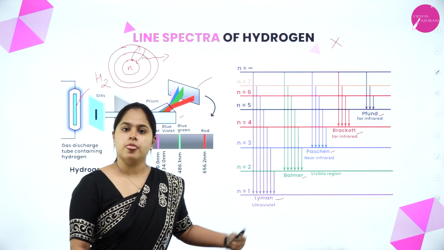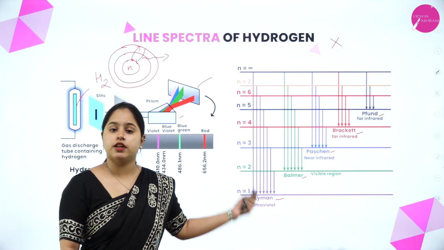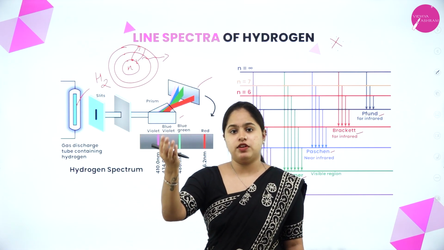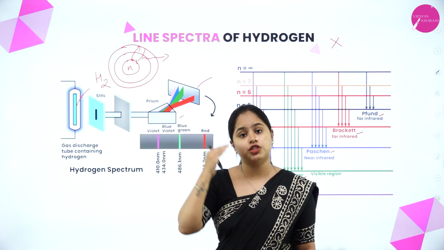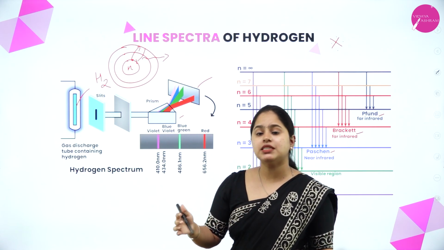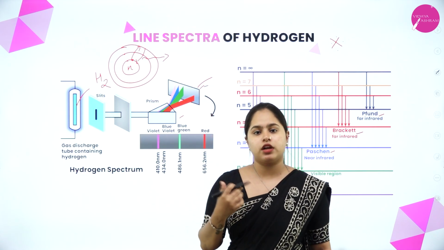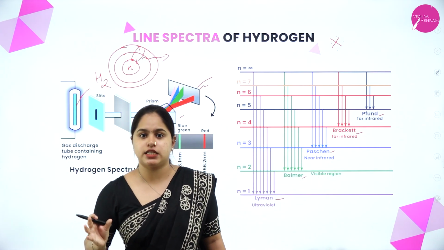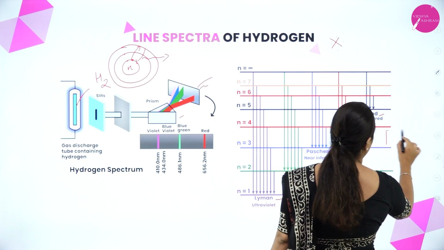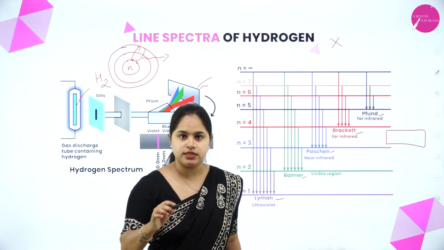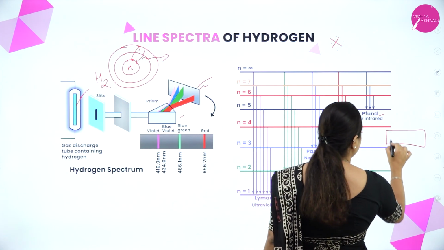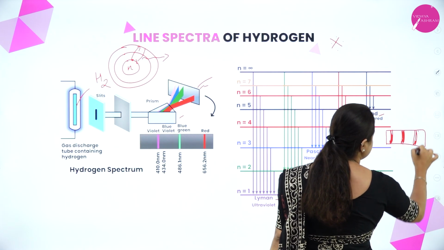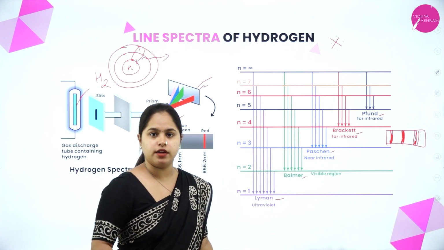So what about these different series of spectral lines that you can observe? From the higher energy levels, when the electron jumps back to the lower energy levels, it emits radiation which is caught on the photographic plate. That will be observed as a set of different series of lines. Let us say in a photographic plate we obtain this radiation. Here you can see a set of lines, again here a series of lines, and again here a series of lines. That is basically what I have shown here.